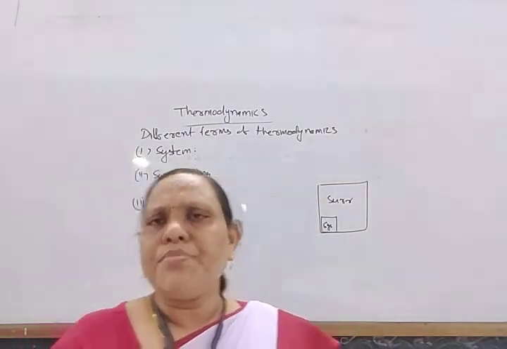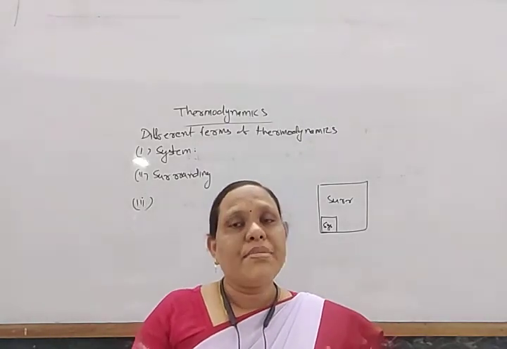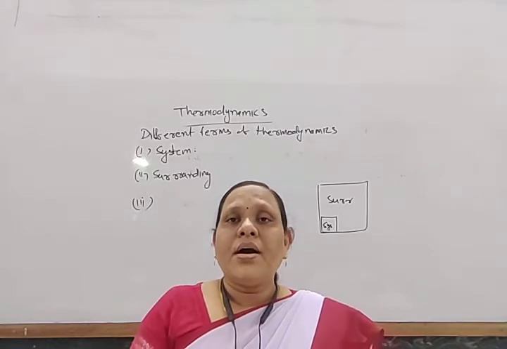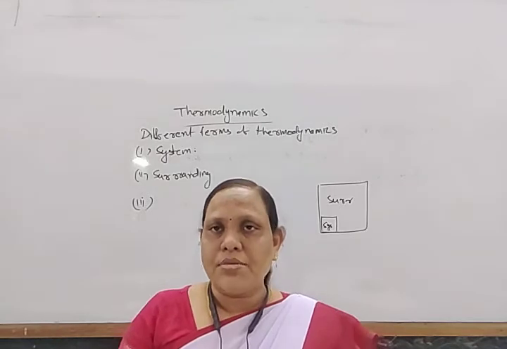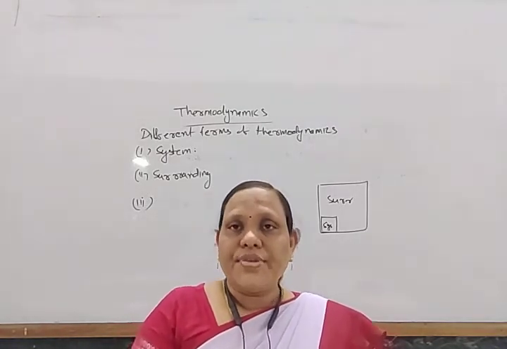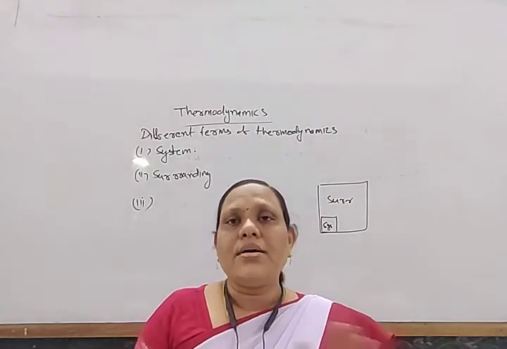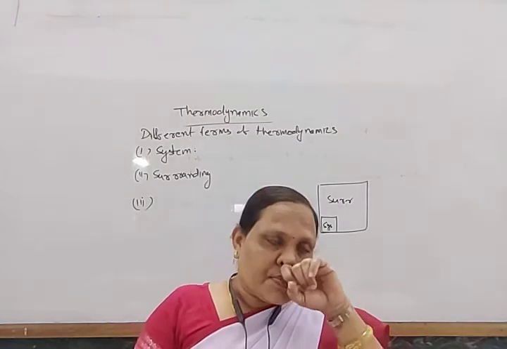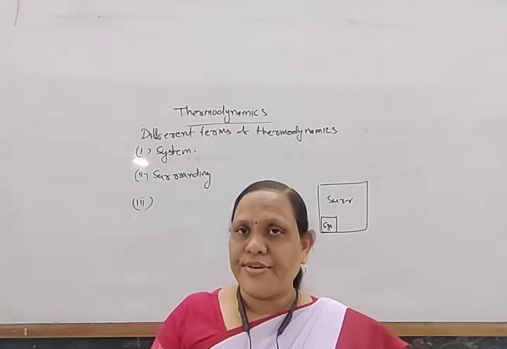And the boundary may be real or imaginary, it may be flexible, it may be rigid, or it may be diathermal, or adiabatic in nature. Diathermal means heat can exchange from system to surrounding. In this way, boundaries are of different types.